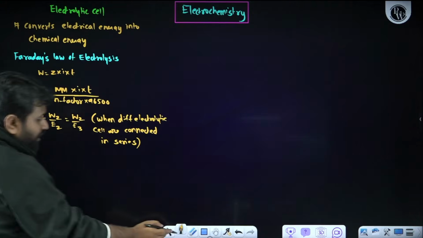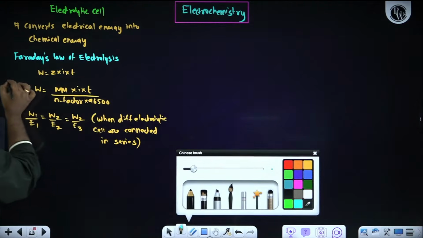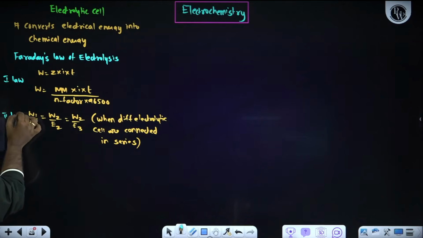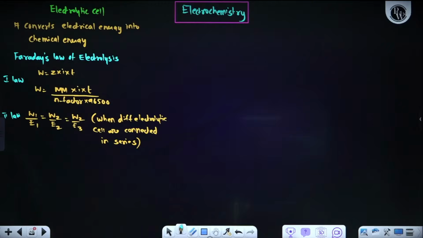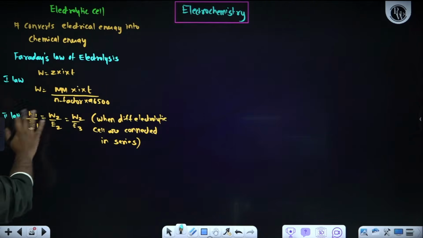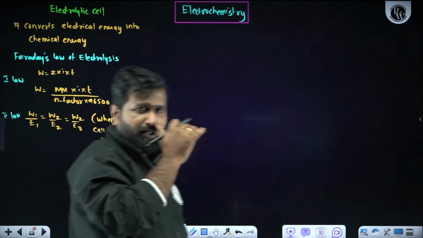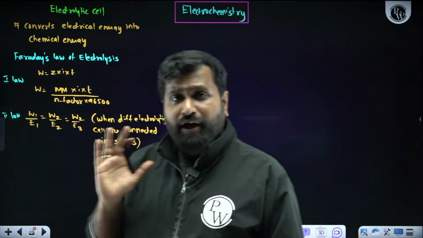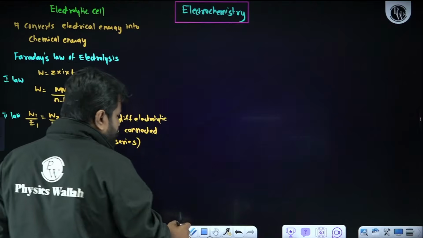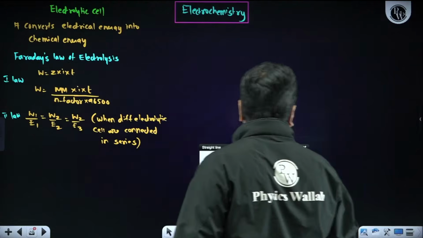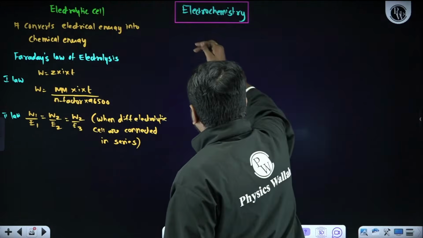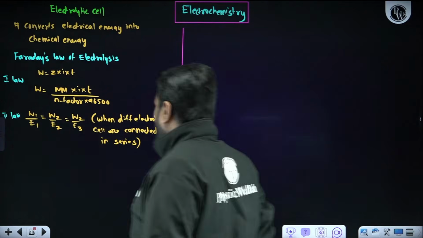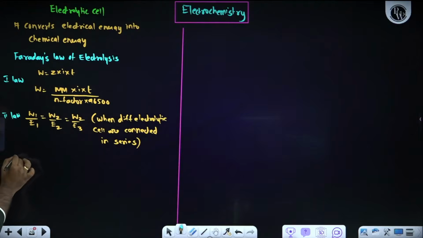So this is the first law, this is the second law. Then next, when I am doing Faraday's law of electrolysis, what will we get at the cathode and what will we get at the anode? For that I am just going to give one simple tabular column. Please do remember that. That's all, just a direct tabular column. That is the product of electrolysis.